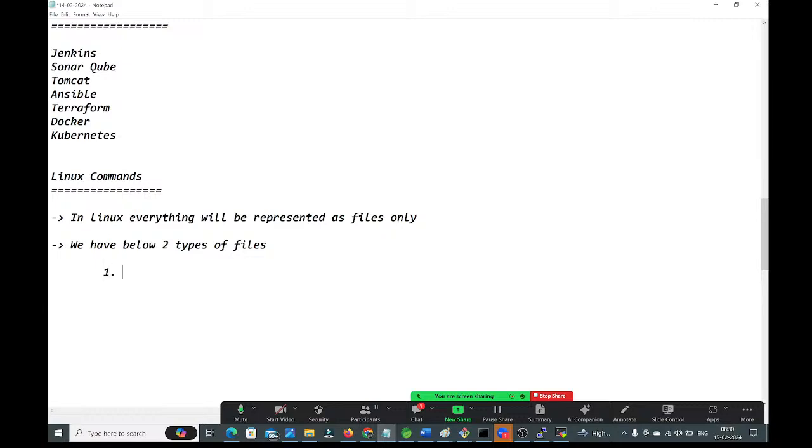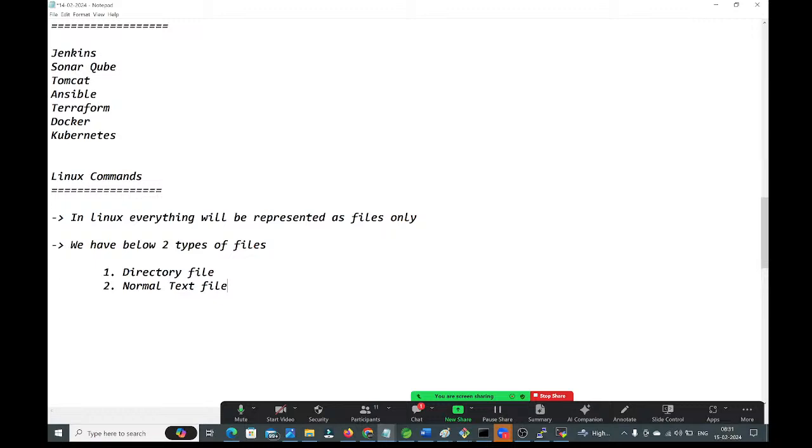One is the directory file. Second one is the normal text file. Guys, observe very carefully. Here we have two types of files available: one is the directory file, the next one is the normal text file.